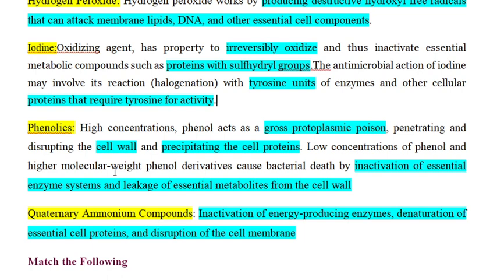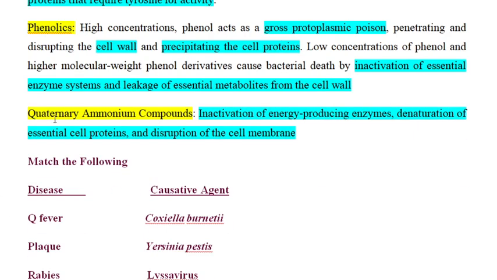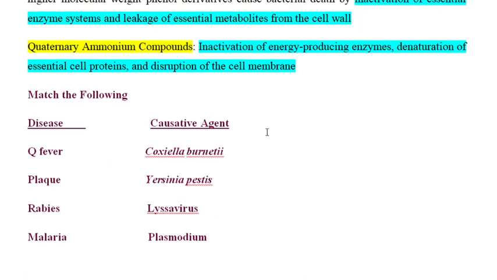Next, a low concentration of phenol, or when a high molecular weight phenol derivative is used, causes bacterial death by inactivating the essential enzyme system. At the same time they cause leakage of essential metabolites from the cell wall. The last disinfectant is quaternary ammonium compound, which inactivates the energy producing enzymes, denatures the essential cellular protein and disrupts the cell membrane.